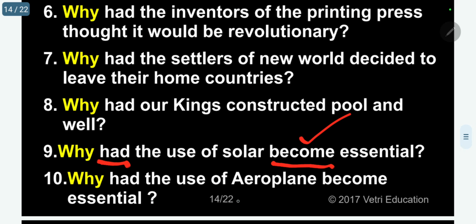Why had the use of aeroplane become essential? Become main verb, had auxiliary. Why is it essential? To move from one country to another country in a few hours we can move.